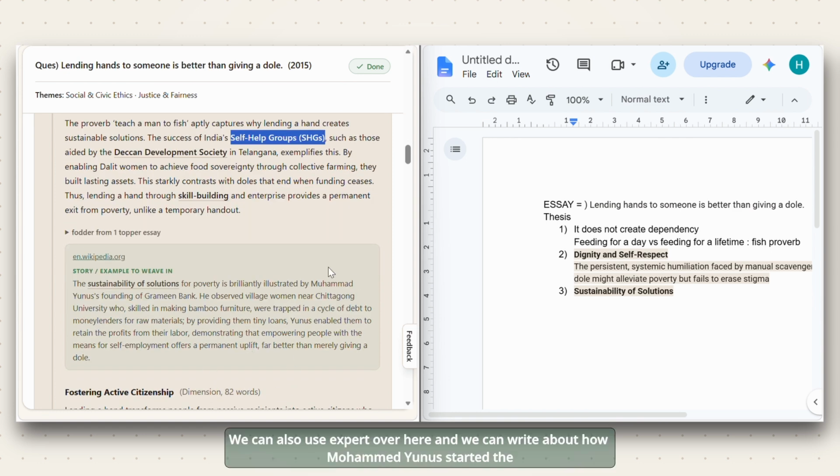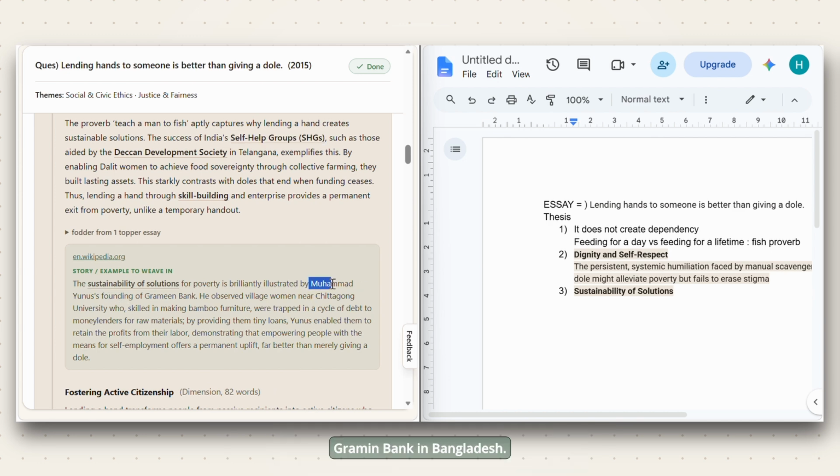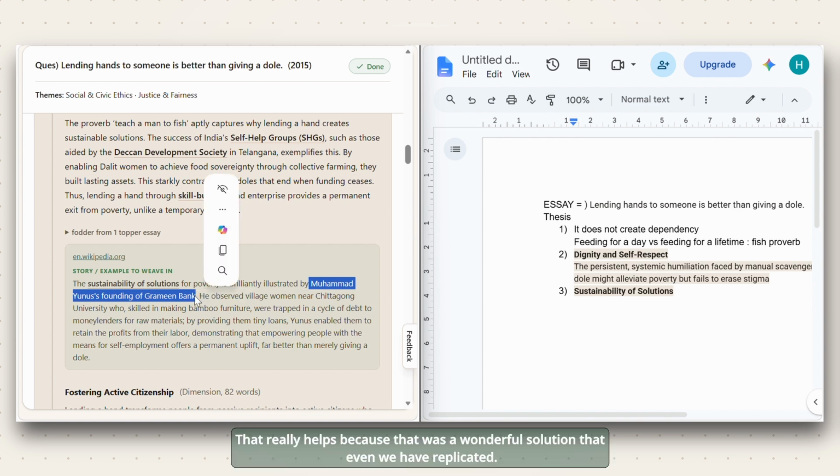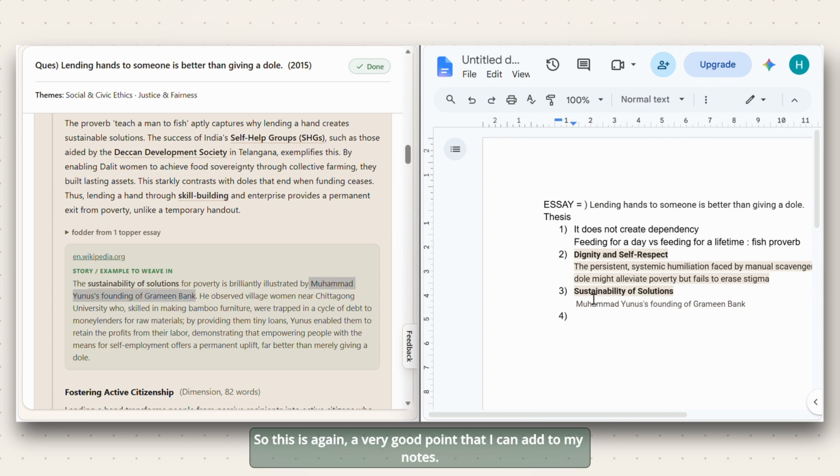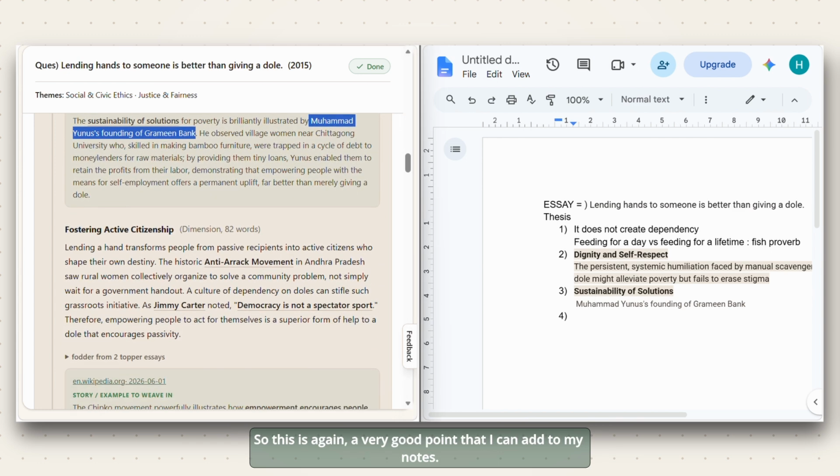We can also use an expert over here and we can write about how Muhammad Yunus started the Grameen Bank in Bangladesh. That really helps because that was a wonderful solution that even we have replicated. So this is again a very good point that I can add to my notes.